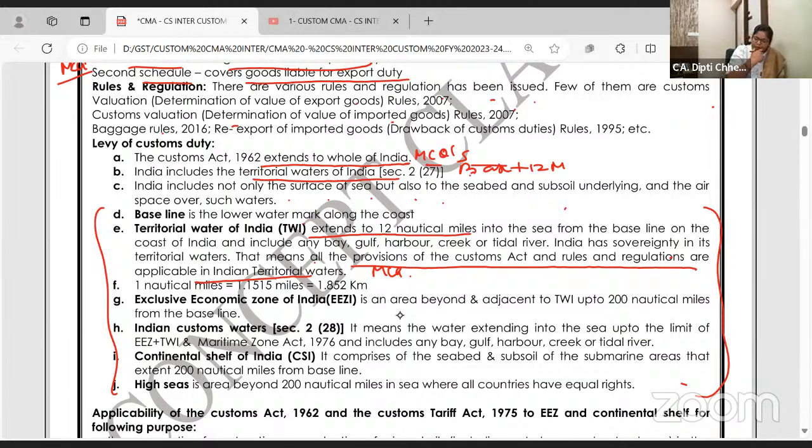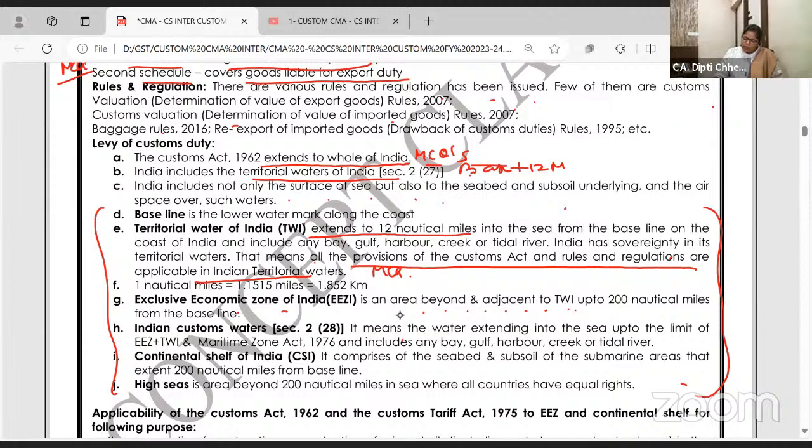In the territorial waters of India, TWI, it is called as territorial waters of India. Next, 1 nautical mile is equal to 1.15 miles or 1.8 kilometer. It's just for information. Exclusive economic zone is an area beyond and adjacent to TWI up to 200 nautical miles from the baseline. 12 nautical के बाद 200 नहीं है. 12 nautical miles from the baseline is TWI, and from the baseline 200 nautical miles is EEZ.